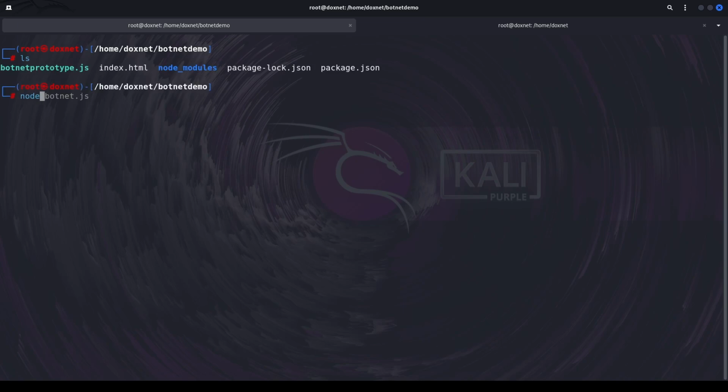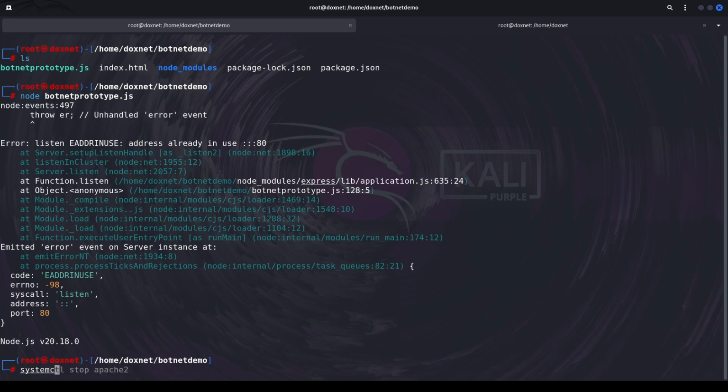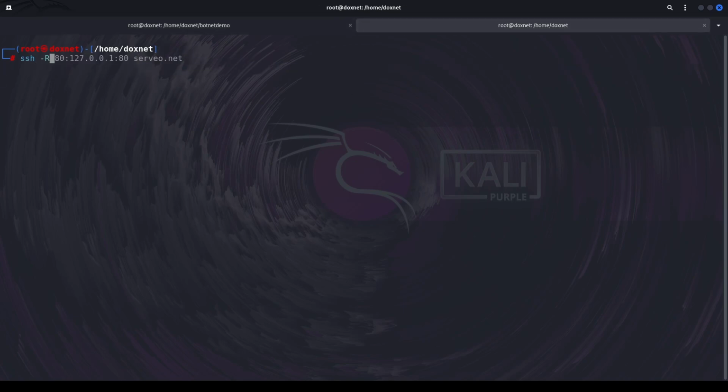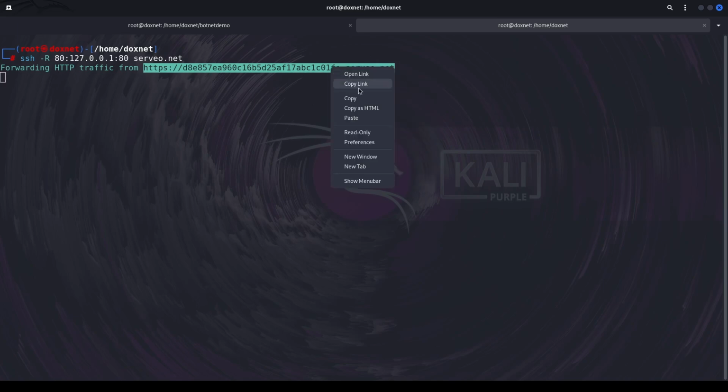Now we can write node botnet prototype JS to listen to the botnet and receive connections on the local area network. First of all, if you have port 80 running, we can disable it. Then we can run that again. So it's running at localhost 80. Now we're going to use Serveo to port forward that to the public internet. Then we will get a link like that. We can just copy that.